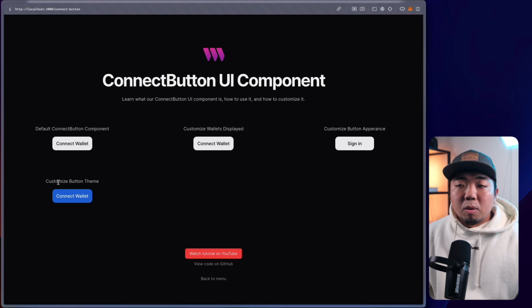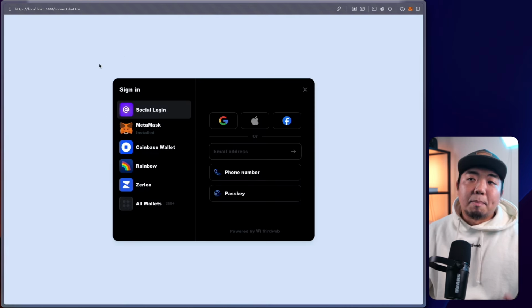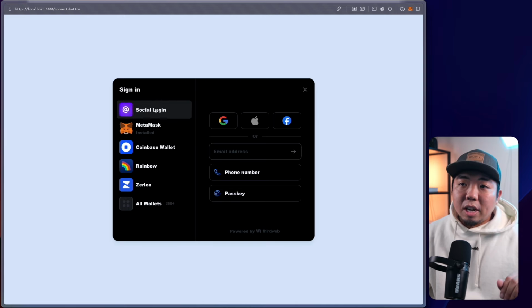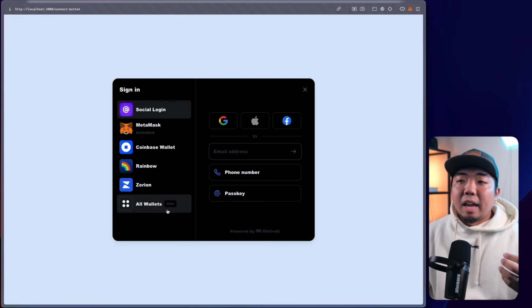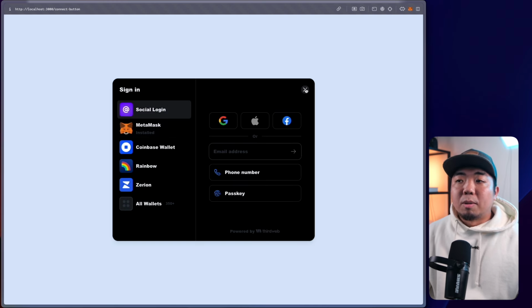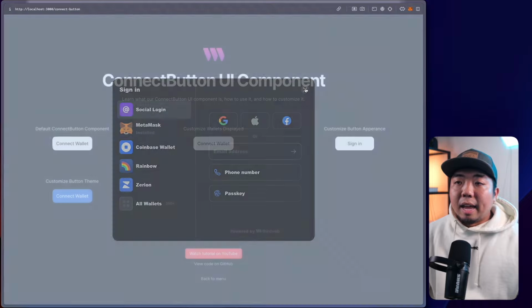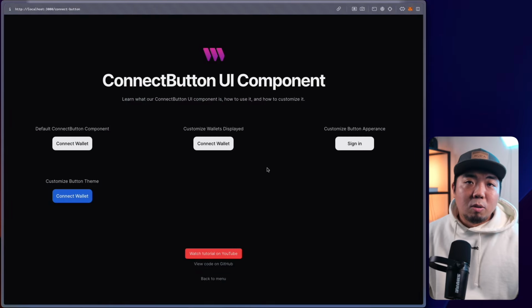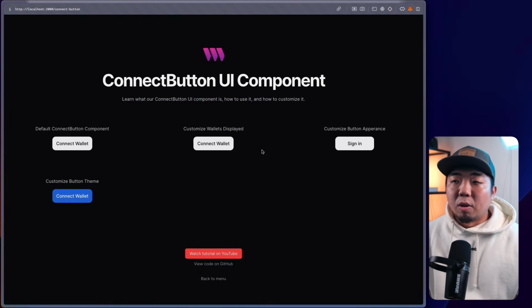And then finally, we'll go over customizing the button theme. This is like the colors and everything, the theming of the button itself. So you can see here, we can change the color of the button. We can come in here, we can change things like the background, we can change the fonts, we can change the colors of everything. And we'll go through exactly how you can customize this. And we'll also go through something called our Connect Playground, where you can actually play with this and modify it and just copy the code snippet and paste it right into your application.